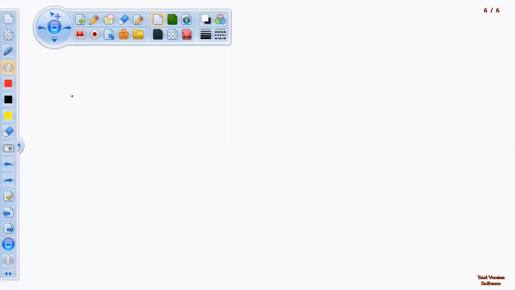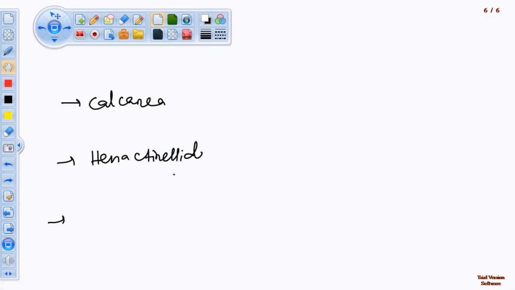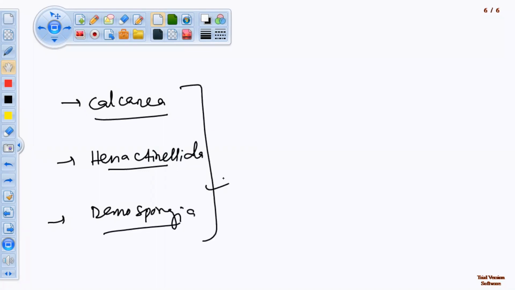On the basis of skeleton, sponges are divided into three classes. One is Calcarea, one is Hexactinellida, and the third one is Demospongia. Don't try to remember these classes. I am just discussing them as extra knowledge, okay?